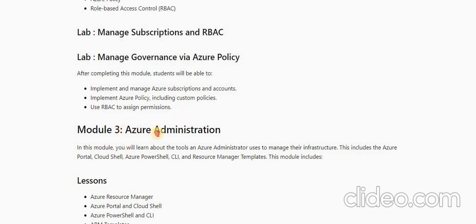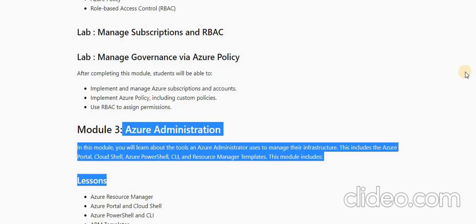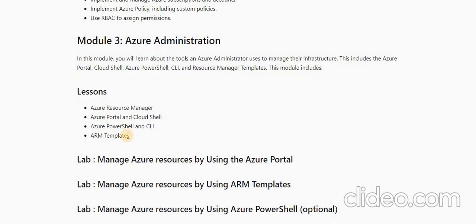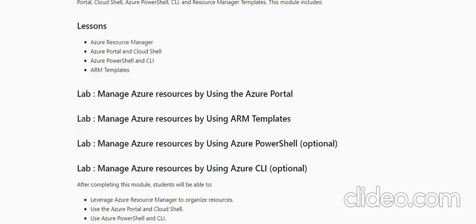After that, in module 3 we will be covering Azure administration. So in this module we will see how we can implement resources with the help of Cloud Shell, Azure CLI, or using templates as well. And what is Azure Resource Manager, and what it does actually in the portal. So we will be covering those things.